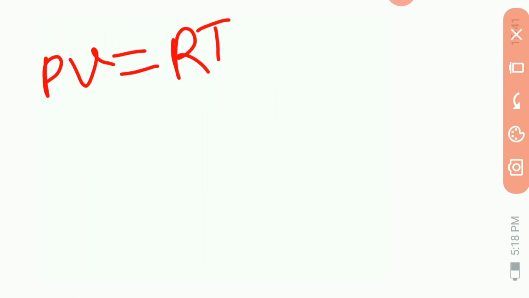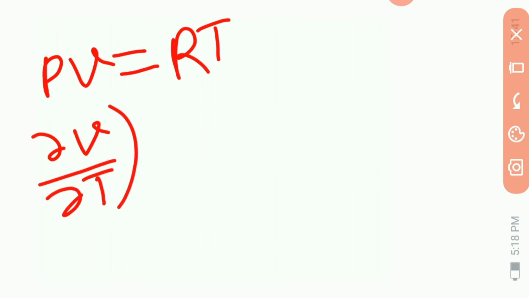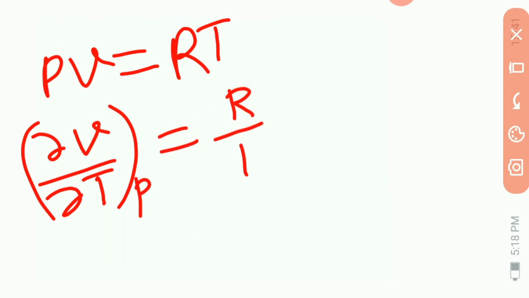So we know that ∂V/∂T at P is R upon P. So put this value in equation 4.